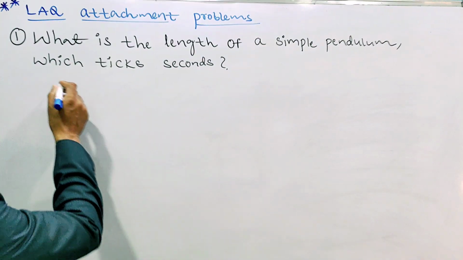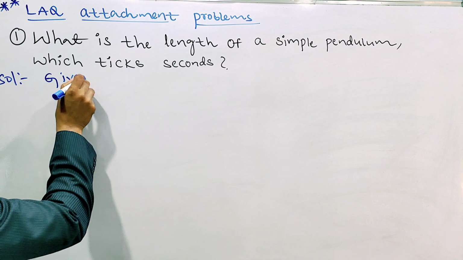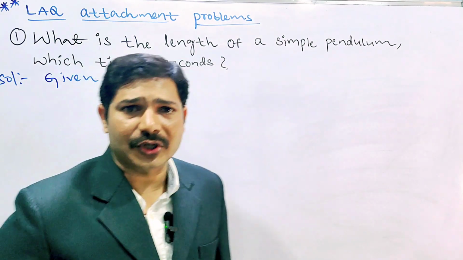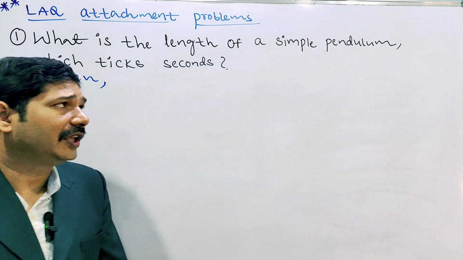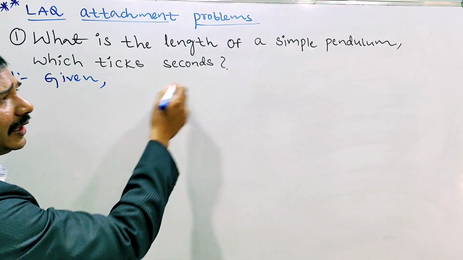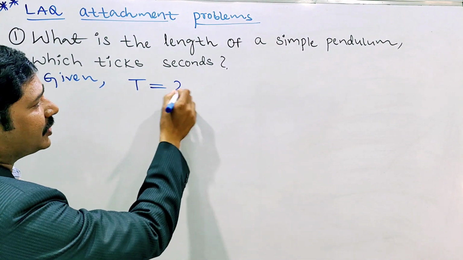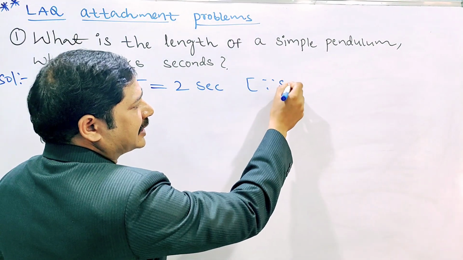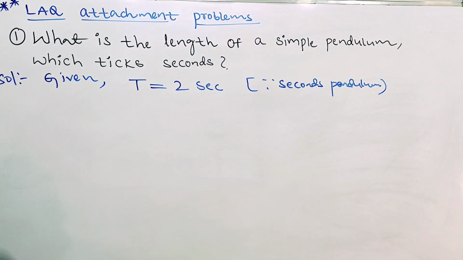In any problem, first of all we have to write the given data. Here, they gave the time period indirectly. So the time period for a seconds pendulum is 2 seconds, and I am taking 2 seconds.